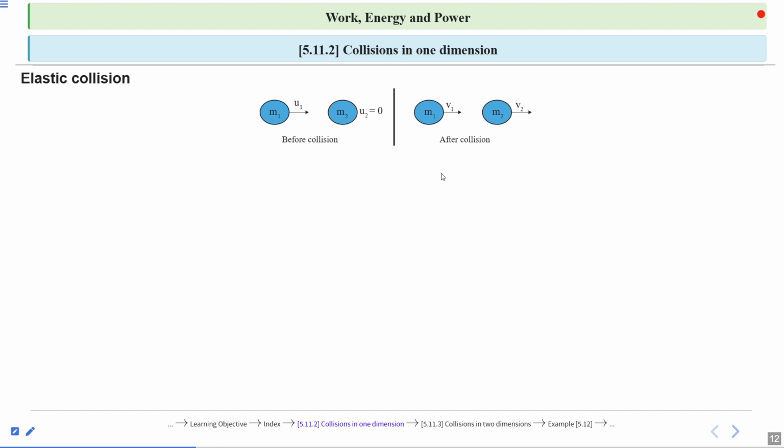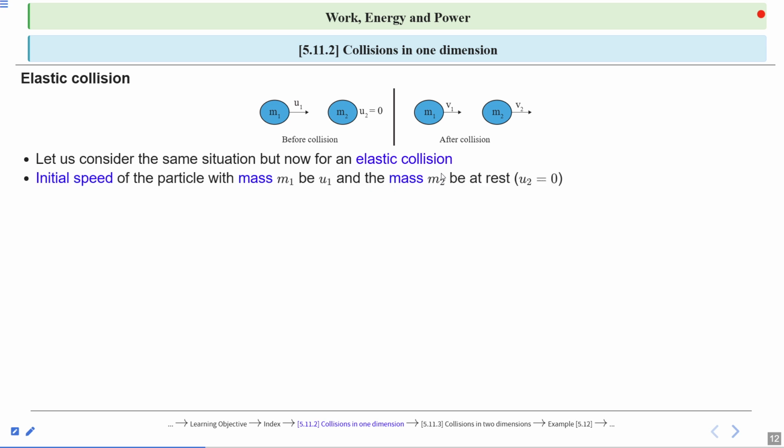So let us consider the same situation but now for elastic collision, where kinetic energy and momentum both are conserved. The initial speed of the particle with mass m1 be u1 and the mass m2 be at rest. It means the second object be at rest, the initial speed u2 is equal to 0. Clear? This is the scenario before collision. Now the final speeds of the particles are v1 and v2 after collision.